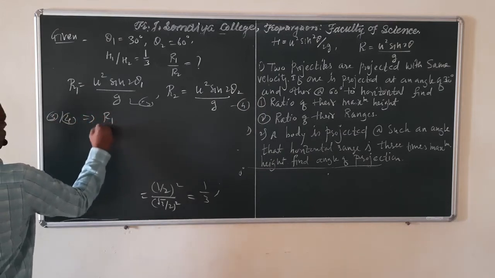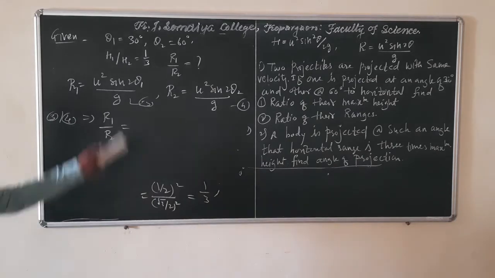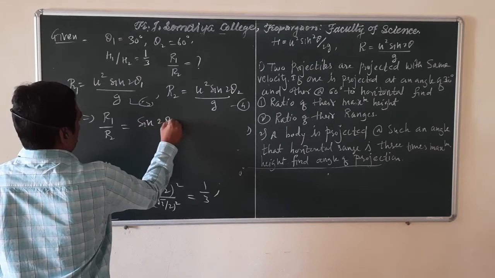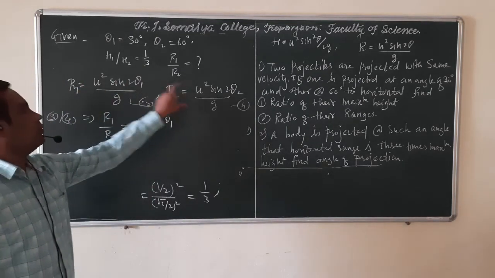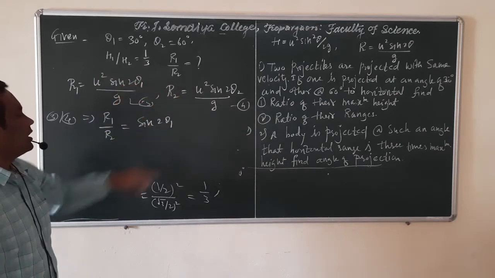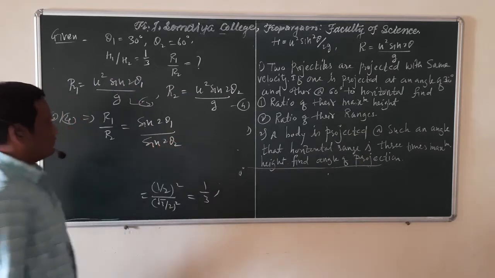we get the ratio of their ranges. If you take r1 divided by r2, u square will cancel, g will cancel, sine 2 theta 1 divided by sine 2 theta 2.